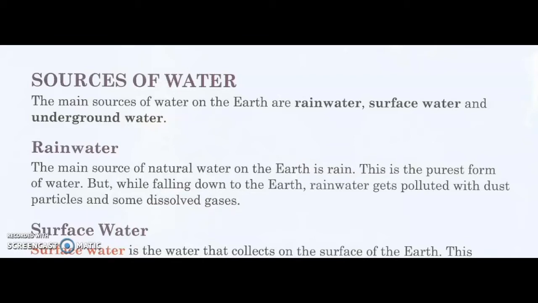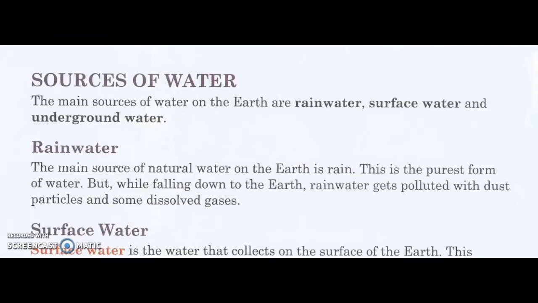This is the purest form of water. Why is it the purest form? Because there are no impurities. But while falling down to the earth, rainwater gets polluted with dust particles and some dissolved gases present in Earth's atmosphere.